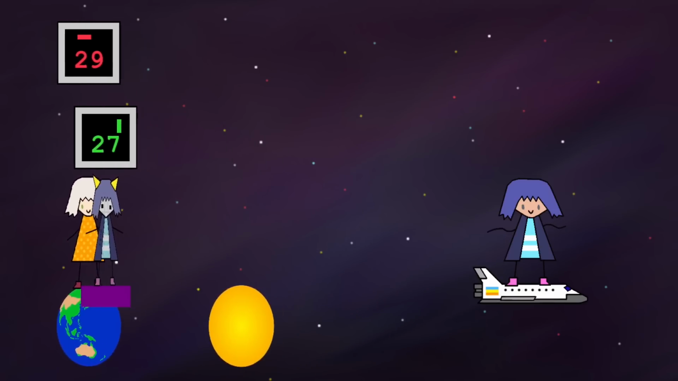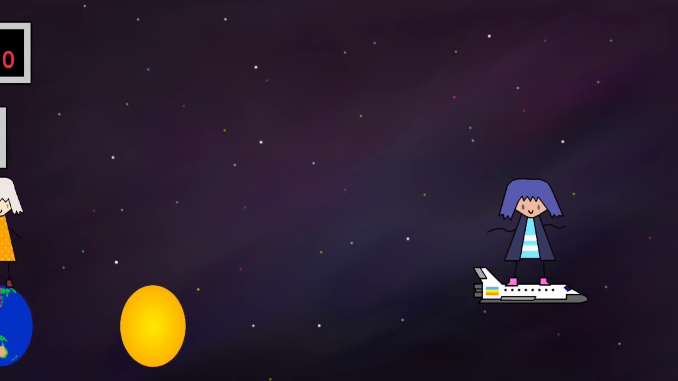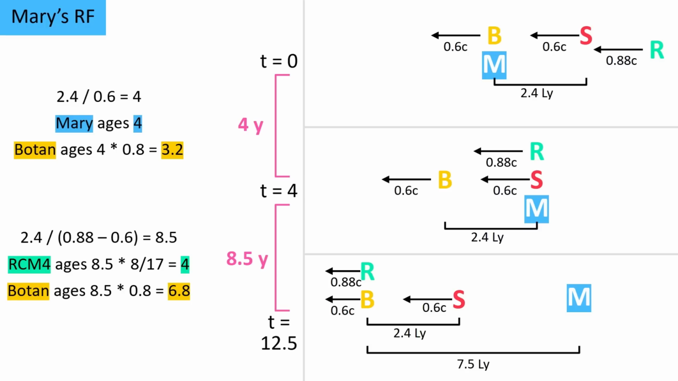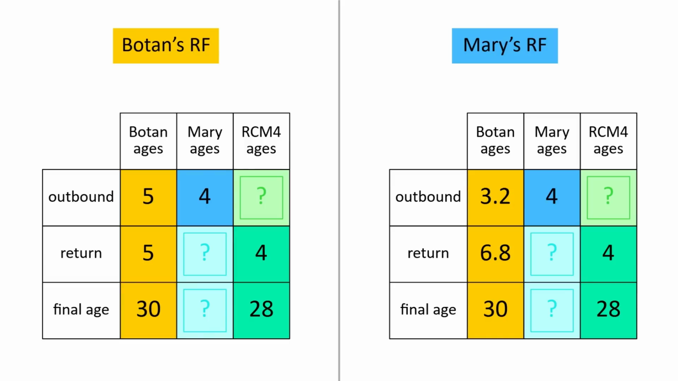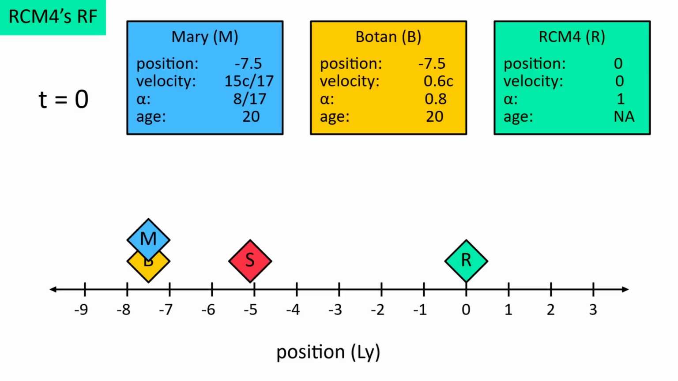And for added context, here's an abridged form to better show the calculations. So, even after switching to Mary's reference frame, we still get the same outcome. The moment they meet, Botan is 30 and RCM4 is 28. But what if we use RCM4's reference frame the whole time? Well, it's actually very similar to before, just in reverse.